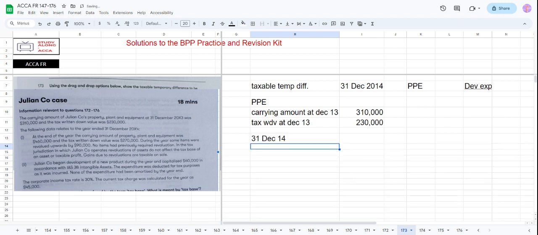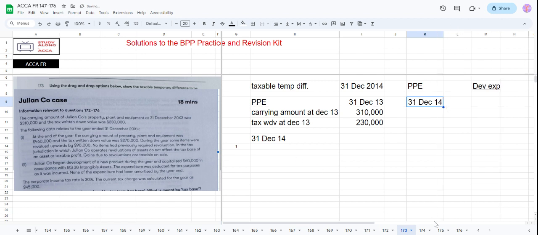What are they saying? So the first thing is at the end of the year the carrying amount of PP&E was 460,000. So probably what we can do here, we can say okay, 31st December 13 is this amount and 31st December 14 the carrying amount is 460,000 and the tax written down value was 270,000.